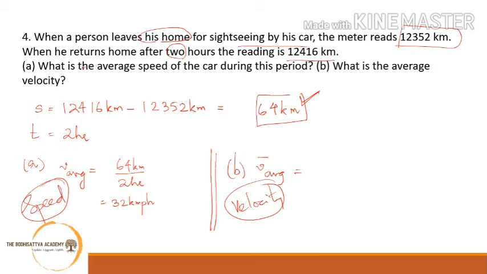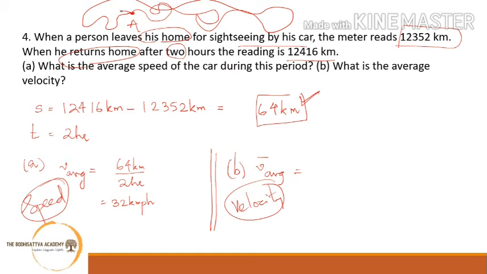A person leaves his home and returns home, right? So if this is the point from where the person had started, he leaves from his home, point A, moves and moves, and finally also reaches point A. That means the initial point and the final position of the person is the same, that is his home, and hence his displacement is an absolute 0, and upon 2 hours, this will give us 0. Hence the average speed is 32 km per hour and average velocity is 0 km per hour. Hope you get this.